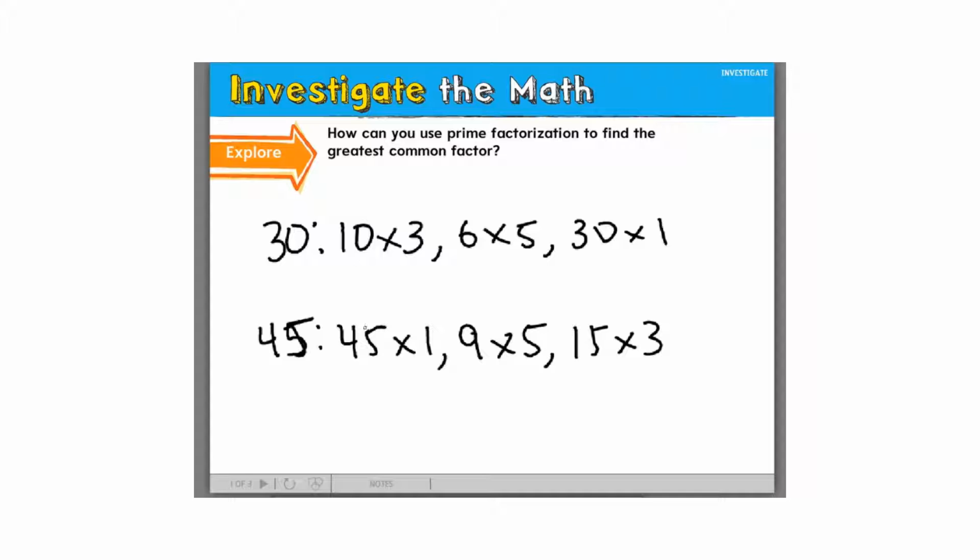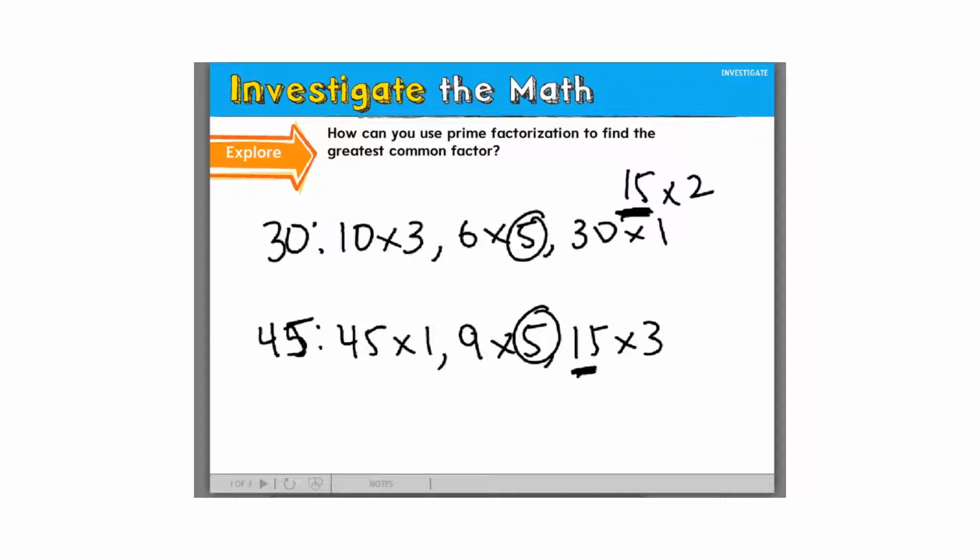And then I start matching them up. Is 5 really the greatest common factor of 30 and 45? Because I forgot about 15 times 2 up here, 15 is really the greatest. Do you see how, if you're not really strong in your basic facts, or you go too fast and forget something, it could cost you the answer to the problem? Because I didn't have a 15 up here, I wasn't able to match up the two 15s, because I forgot to put 15 in one of the lists.